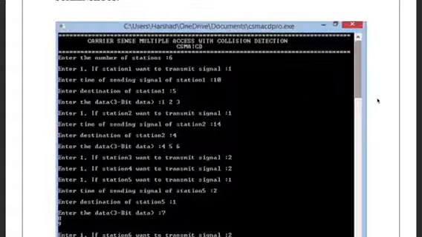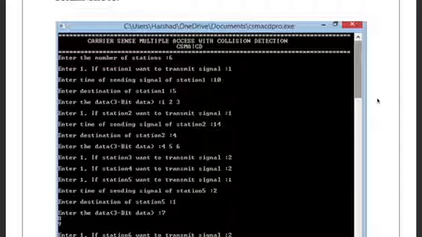Enter the number of stations, we'll enter 6. Then we enter 1 since we want station 1 to transmit, and the time for station 1 to transmit the signal is 10. Enter the destination of signal 1, station 1, it will be 5. Now we'll enter the data in 3-bit format, that will be 1, 2 and 3 we are going to send. Similarly, for station 2, we want it to send, we'll enter the time, we'll enter the destination, and we'll enter the data as 4, 5, 6.